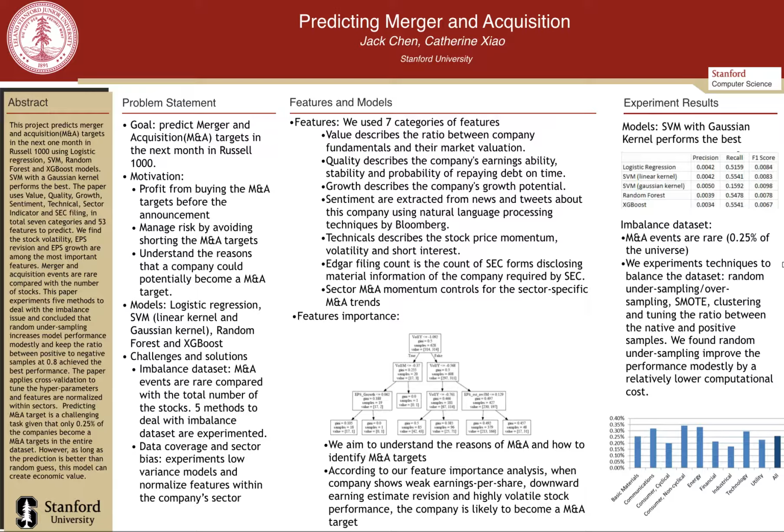What we found is that the random undersampling technique improved the performance modestly at a relatively lower computational cost, and a ratio between the positive and negative samples equal to 0.8 achieved the best performance.